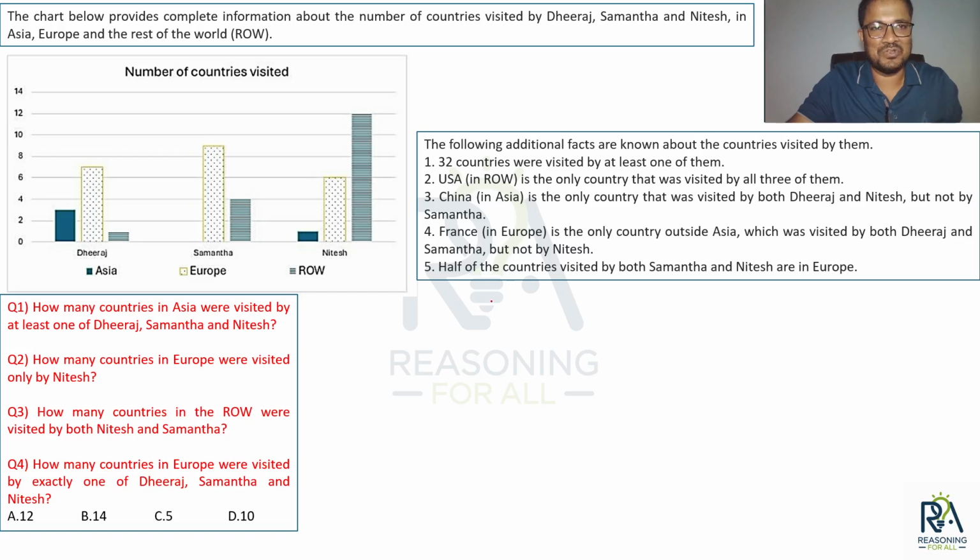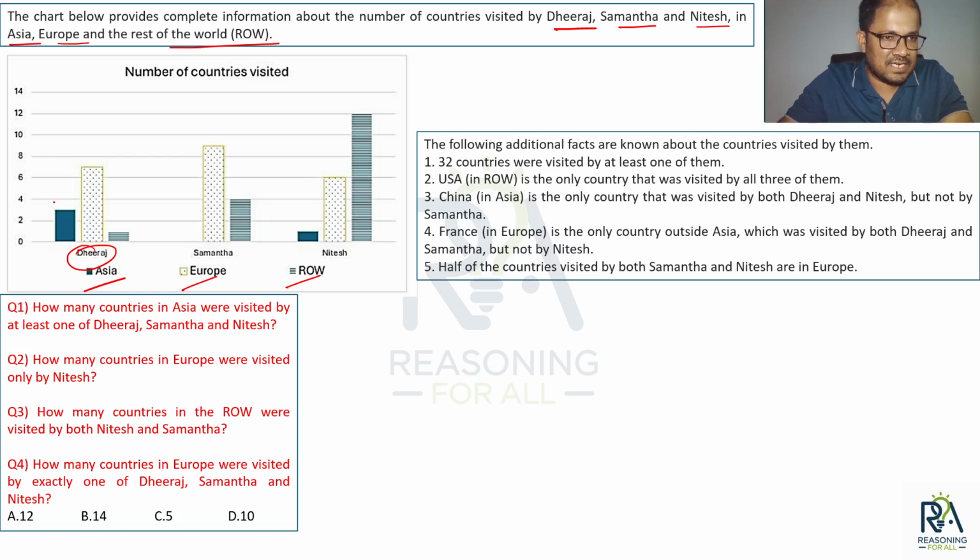Let's see. The chart below provides complete information about the number of countries visited by Dheeraj, Samantha, and Nitesh in Asia, Europe, and rest of the world. Here, Asia is solid, Europe is dotted, and rest of the world is the striped bar.